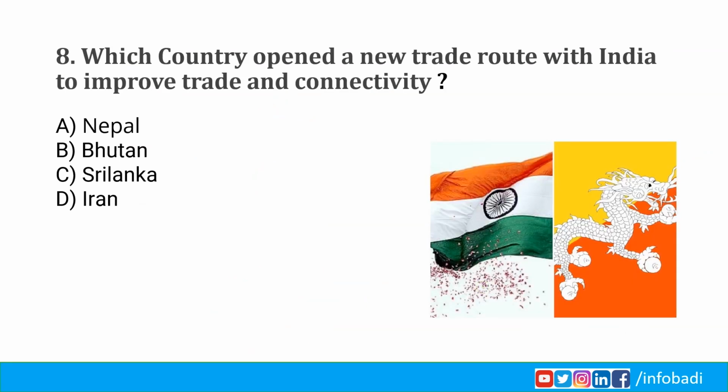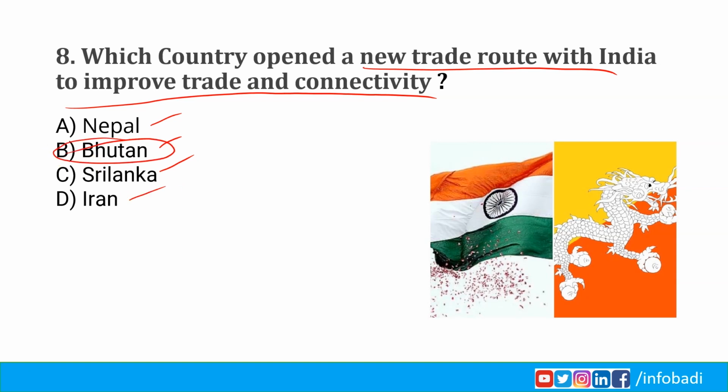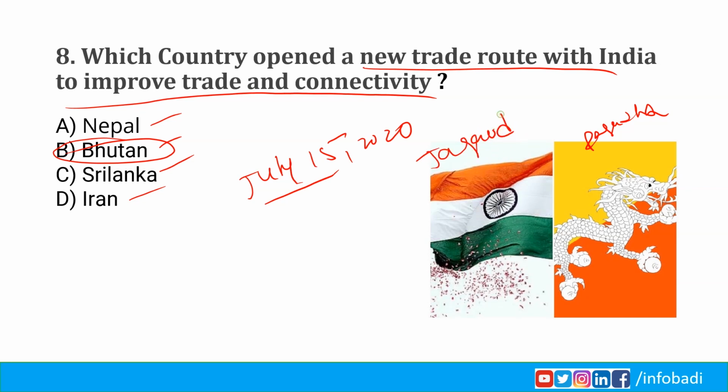Next question. Which country opened a new trade route with India to improve trade and connectivity? Nepal, Bhutan, Sri Lanka, Iran. India and Bhutan opened up a new trade route on July 15, 2020 between Pasaka in Bhutan and Jaigon in West Bengal. So option B is correct answer.